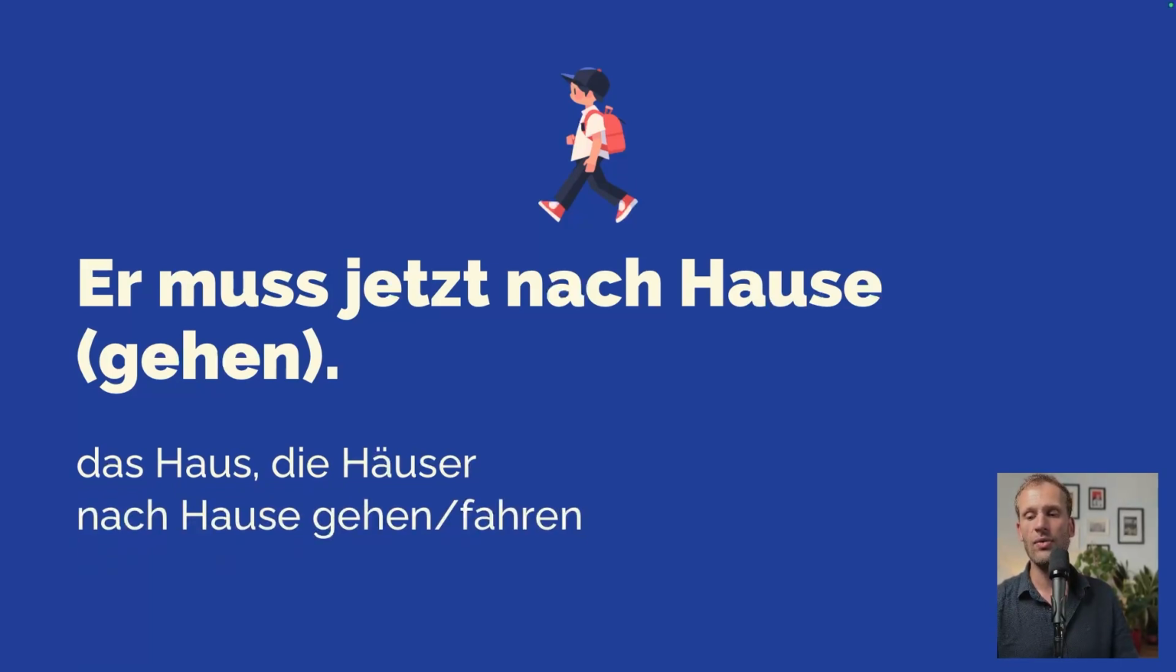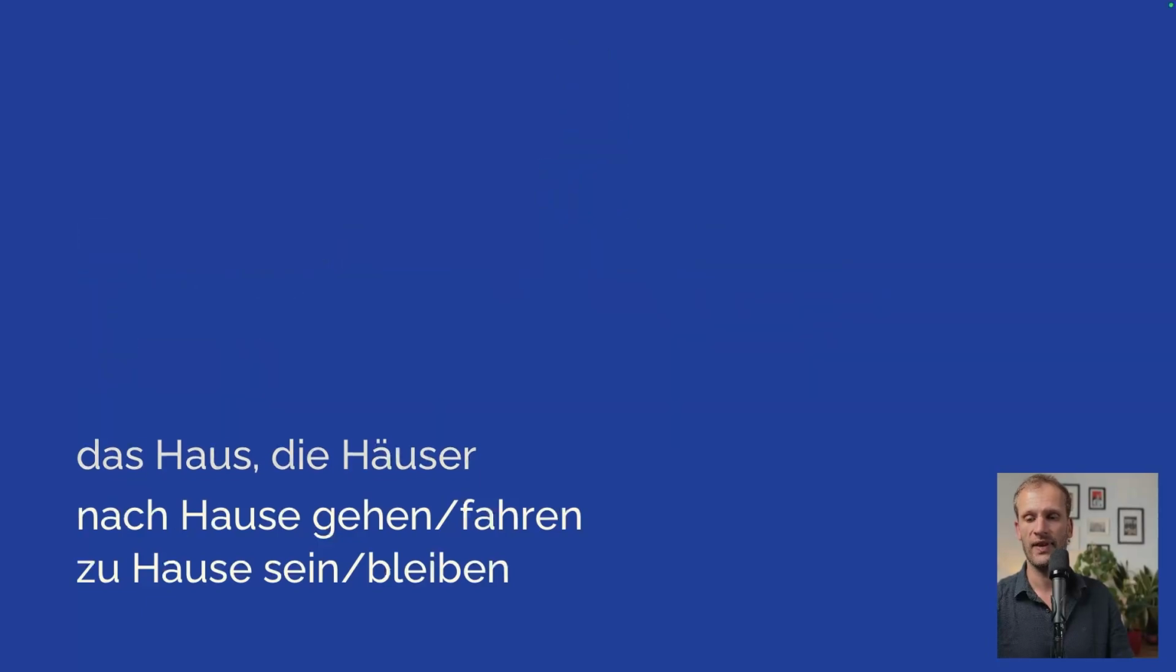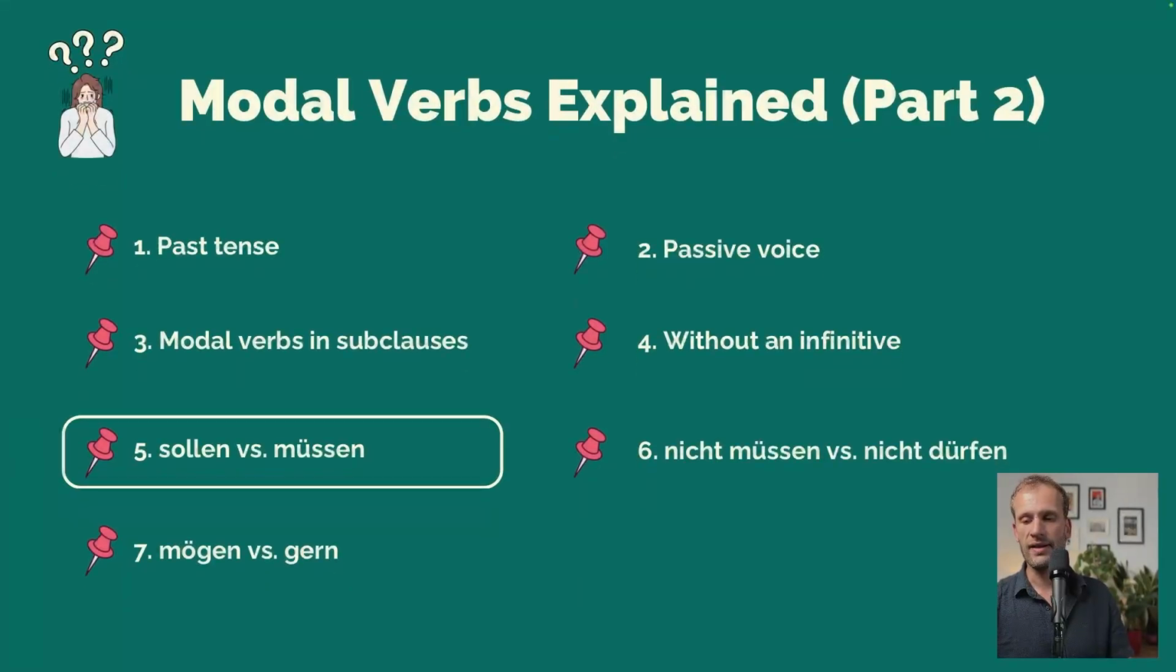And we have nach Hause gehen, nach Hause fahren. That's nach Hause if you go home, change of place. If you are at home, if you want to stay at home, it's a different preposition. In this case, we get zu Hause. So nach Hause gehen, but zu Hause sein. Great. Next item is sollen versus müssen. Many learners of German mix up these two modal verbs.